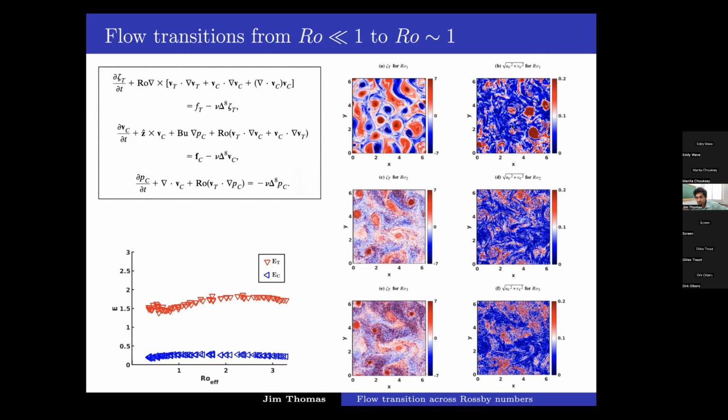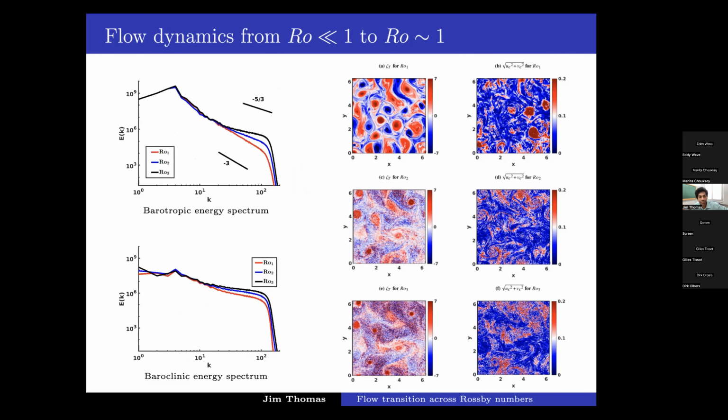The baroclinic field shows the magnitude of the baroclinic velocity. You can see here that at the lower Rossby number, we see these big structures, whereas as you go to order 1 Rossby number, the structures again break down, they become much smaller scales with a lot of dissipation. So both these fields are highly dissipating at order 1 Rossby numbers.